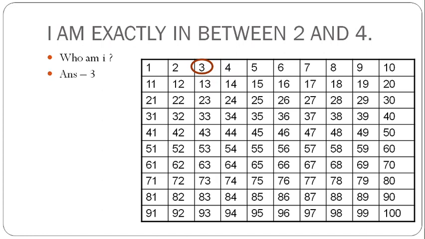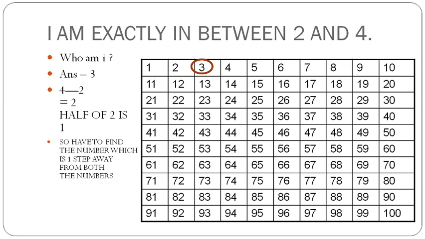So here let's see the mathematical operation. There are two numbers given here, 2 and 4. What should be our first step? First step is to find the difference between these two numbers, that is 2. Then if you want to find the steps from each number, you have to find half of the difference. Half of 2 is 1. So the number which is exactly in between them is one step away from each number: one step more than 2 and one step less than 4. We can add 1 to 2, then we get 3. We can subtract 1 from 4, then we get 3.